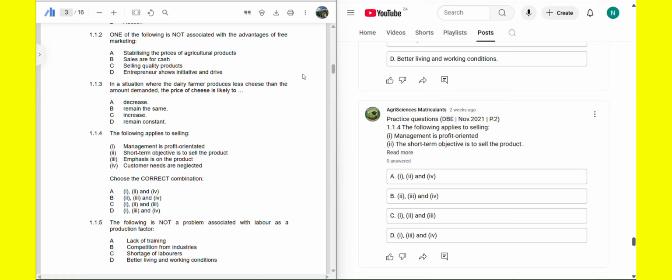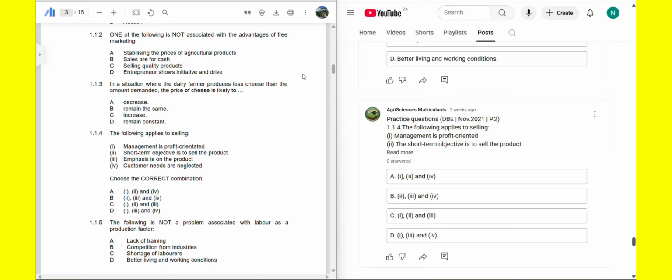Okay, so selling, there's a difference between selling and marketing. In selling, the management is sales volume oriented. Planning is short-term based on the current product and the current market trends. It focuses on the needs of the seller. Okay, focuses on the needs of the seller. The short-term objective is to sell the product.